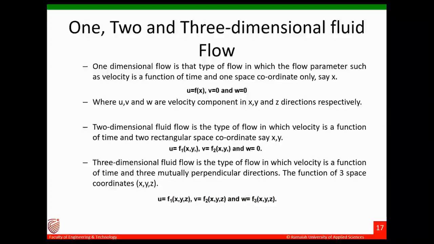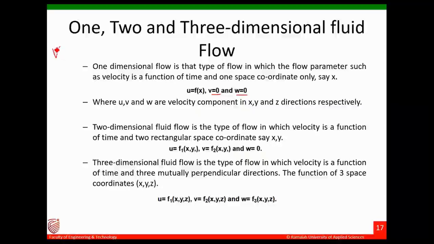Then we have one, two and three dimensional flows. The flow in which the flow parameters are varying dominantly only with respect to one spatial direction and time, you call it one-dimensional flow. That means u is a function of x, v is 0, w is 0, where u, v, w are components of velocity.